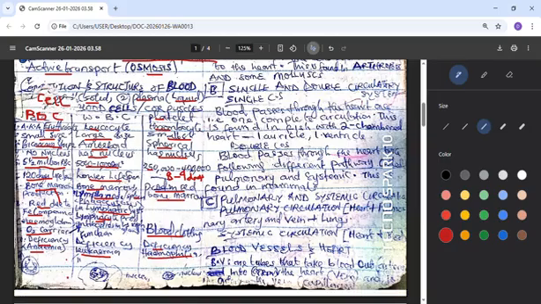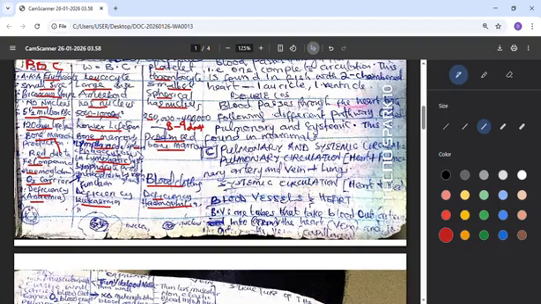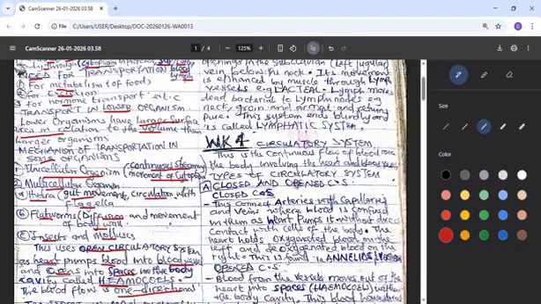So looking at the structure of each, you can see the red blood cell here, just like the donut I mentioned earlier. Then for the white blood cell, you can see it here, it's shapeless, it doesn't have a shape, and then there is a nucleus at the center. So that is for white blood cell. Then platelet is as small as this size, meaning that it is small in size and it still has the nucleus, so it is also nucleated.